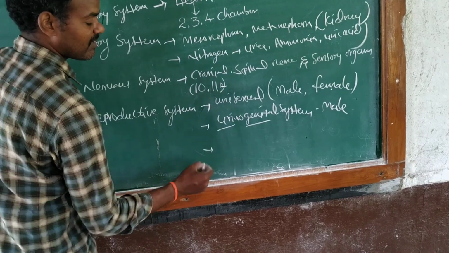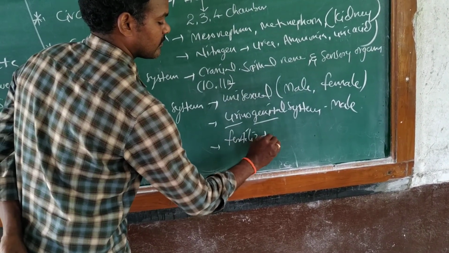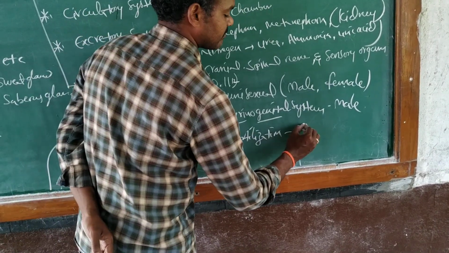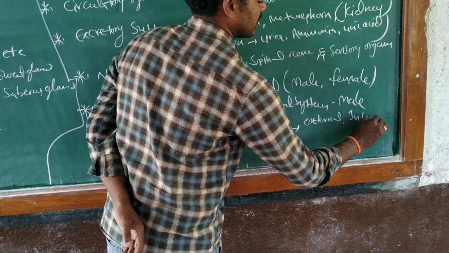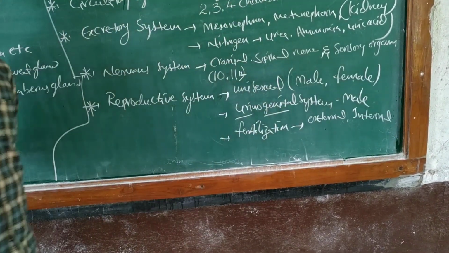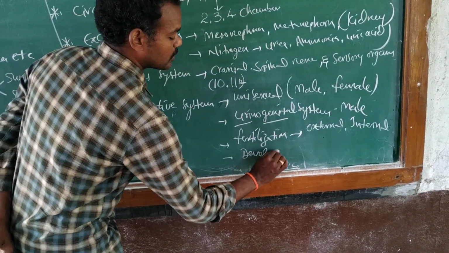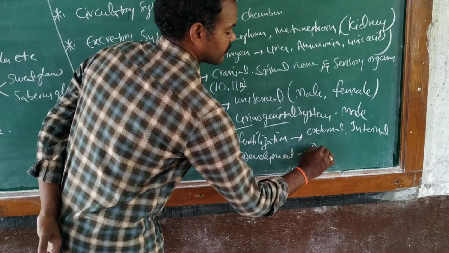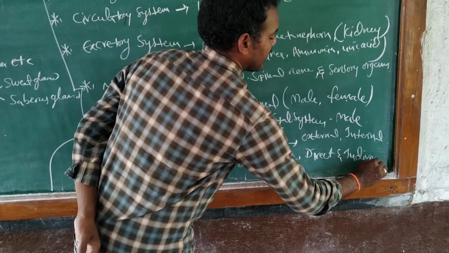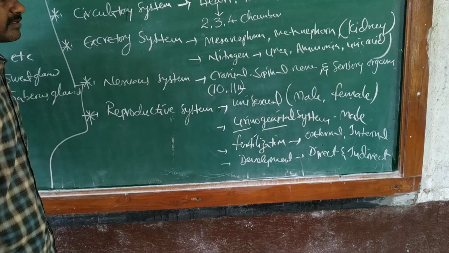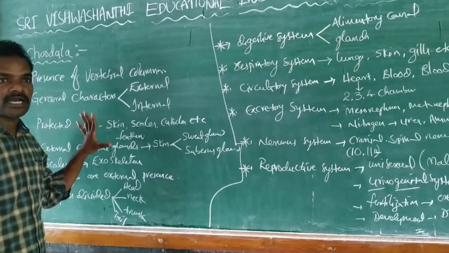And also development begins from fertilization. Fertilization is either external or internal, 2 types of fertilization. And the development also is direct in some and indirect in others. So these are the general characters of the vertebrates, that means chordates.